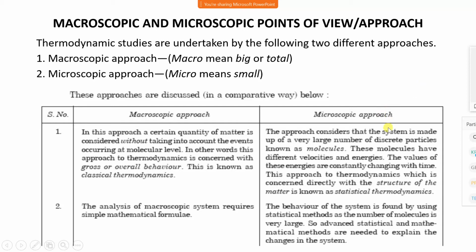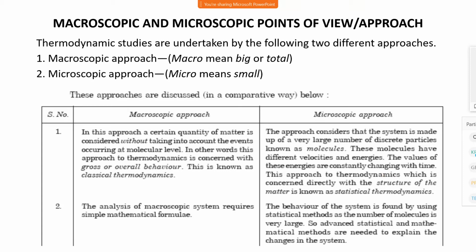Then the microscopic approach. The approach considers that the system is made up of a very large number of discrete particles, known as molecules. We consider the system at a molecular level. These molecules have different velocities and energies. The values of these energies are constantly changing with time.